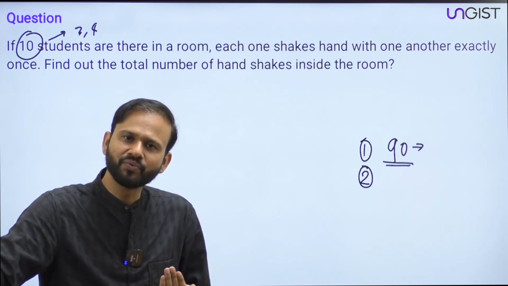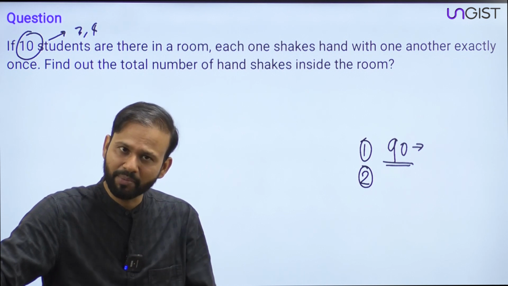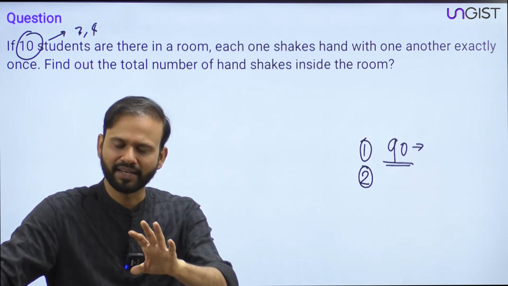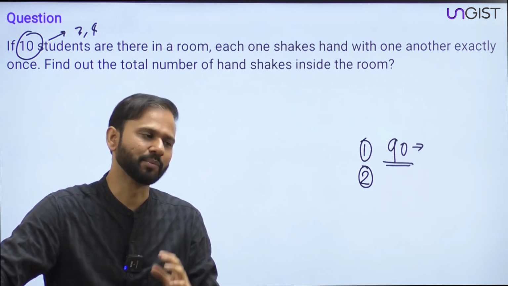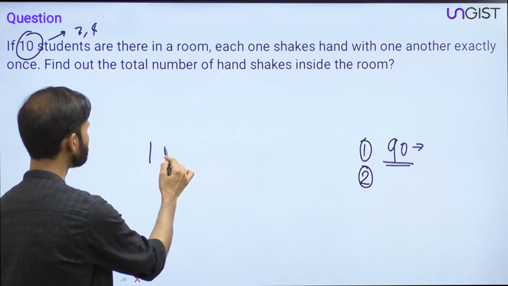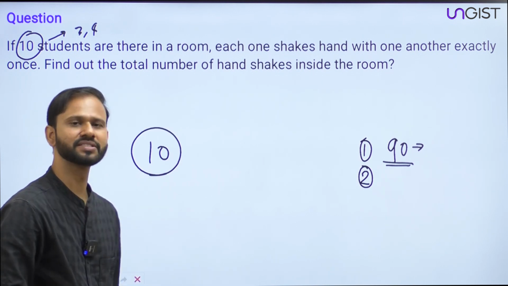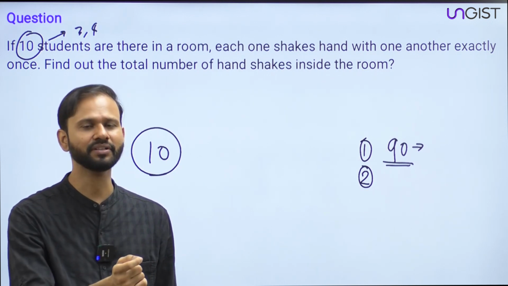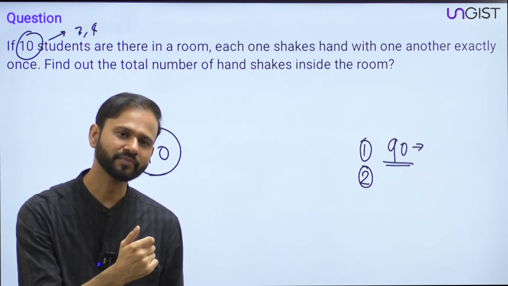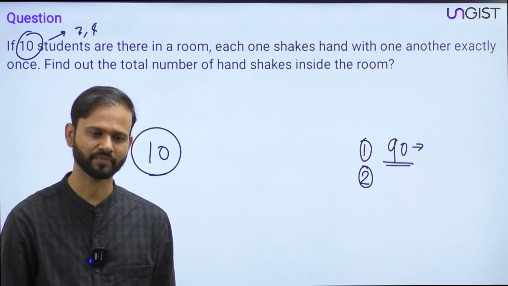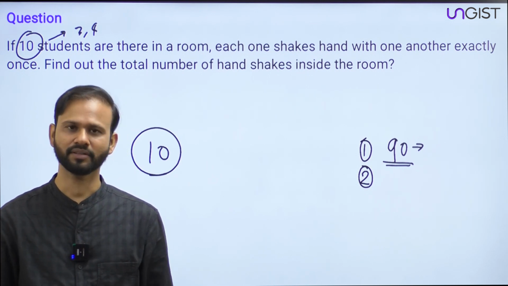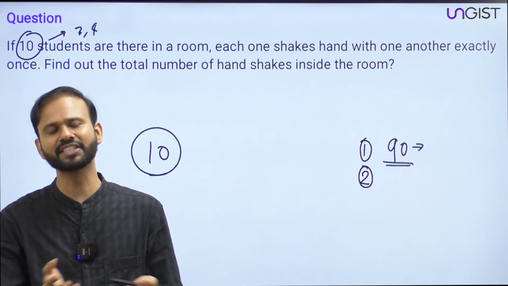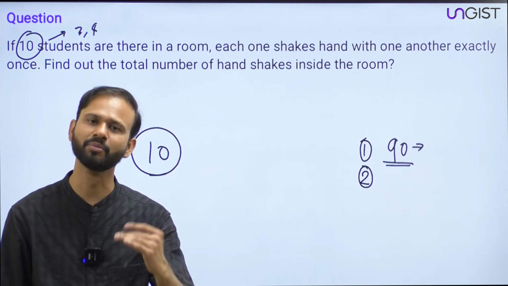And after 5 minutes when I came back, what will happen? If I ask a random student, hey dear, how many handshakes have you done? Suppose that there are 10 students and each one is shaking hand with one another exactly once, and once this process of handshake is over, if I ask anyone, how many handshakes have you done, then what will be his answer? 10? His answer will be 9. Yeah, because apart from him, he will handshake with everyone. So his answer will be 9.